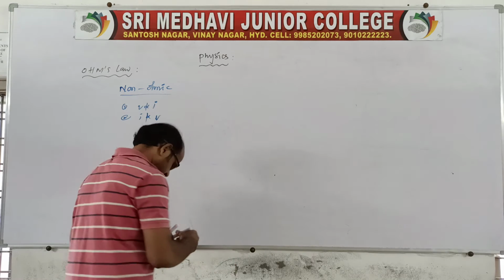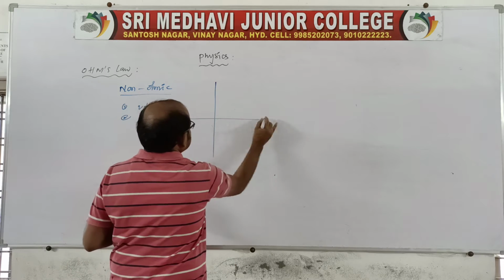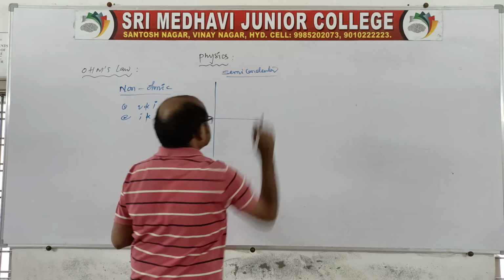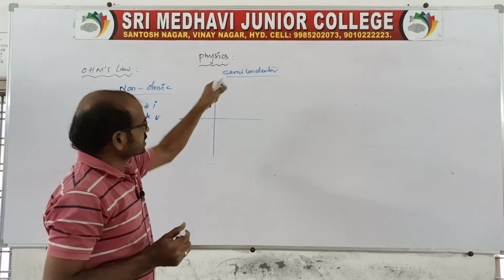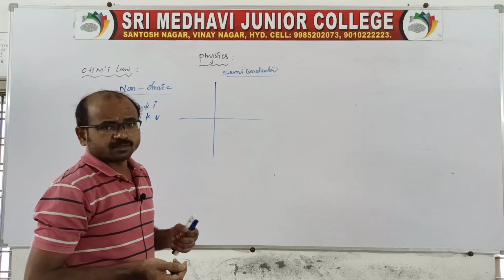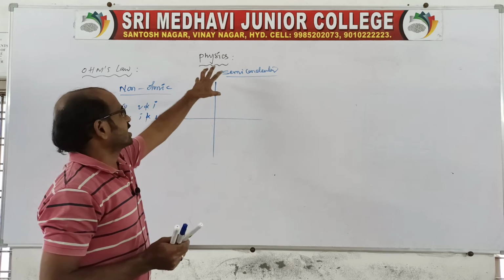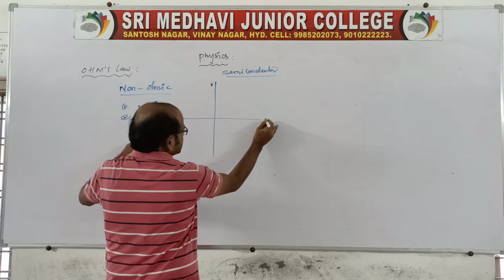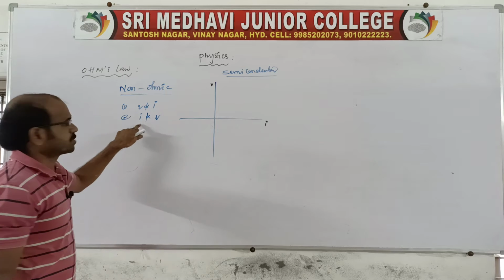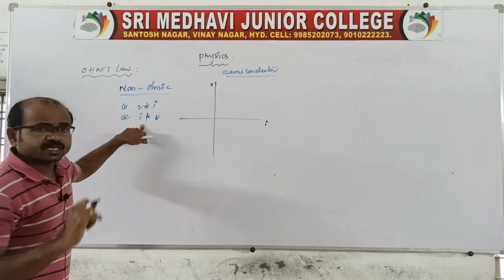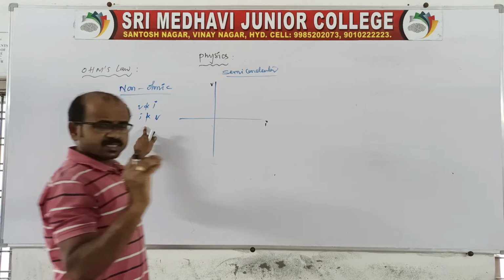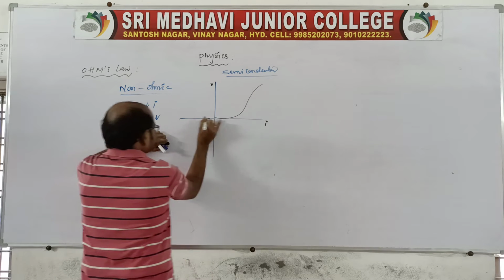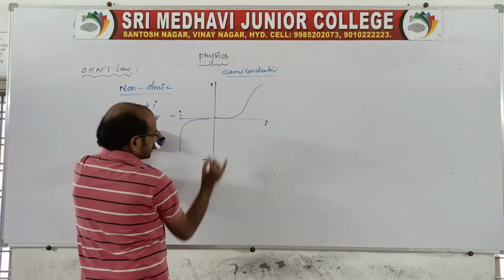So what is actually the graph? You take any one graph. I want to tell you first about semiconductors. Again, it is there in the last but one chapter. Don't worry, again there we will discuss it clearly. So your V is taken on this axis, I is taken on this axis. It is a non-ohmic device, not directly proportional, no? Then is it represented as a straight line? No, because it is not directly proportional, it may be a curve. So in this case we may get a curve like this, with minus I and minus V.